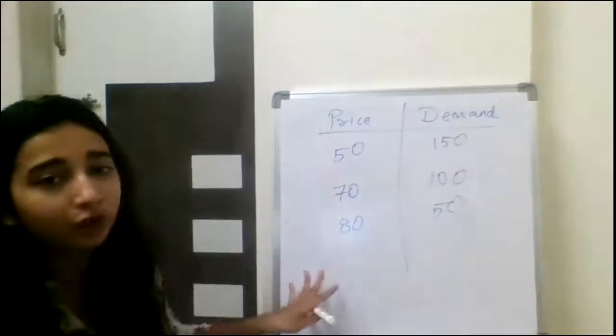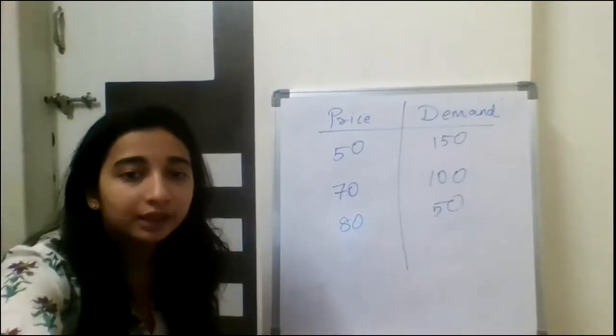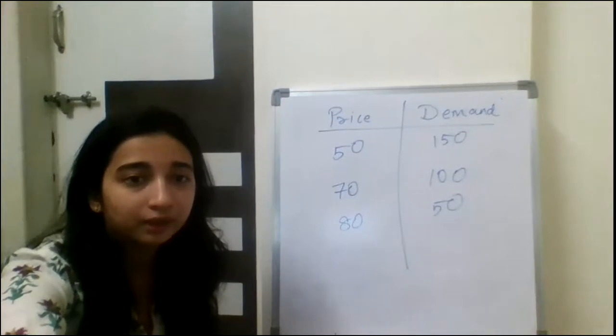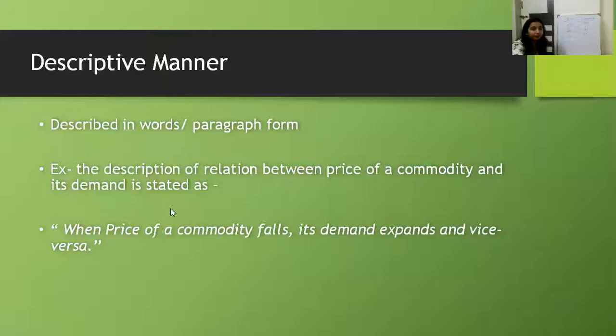So this is the form of a data table. But when the same thing I write in words, it is known as the descriptive manner, as it is written over here on the screen. When the price of a commodity falls, its demand expands and vice versa. So it says when price is falling, the demand is increasing and vice versa. Clear? So this is the descriptive manner.